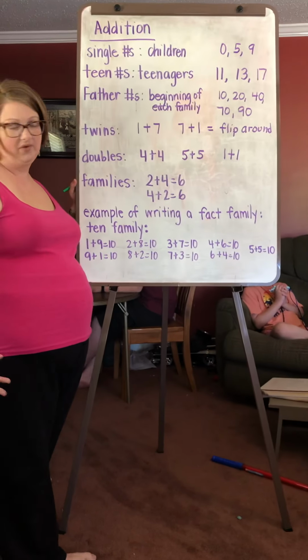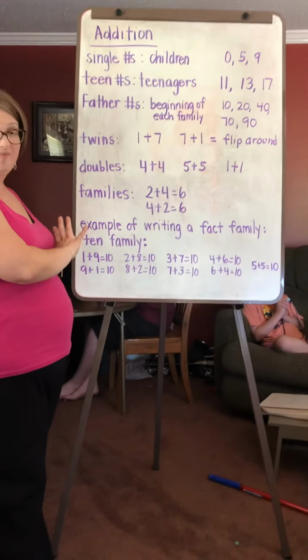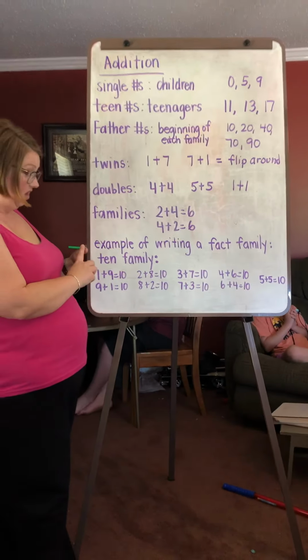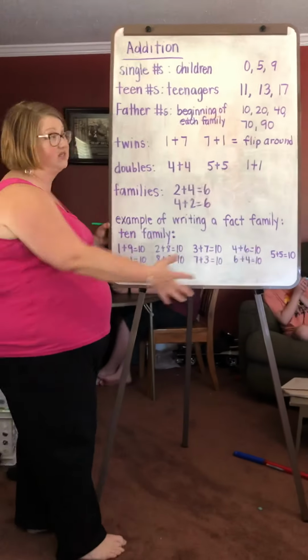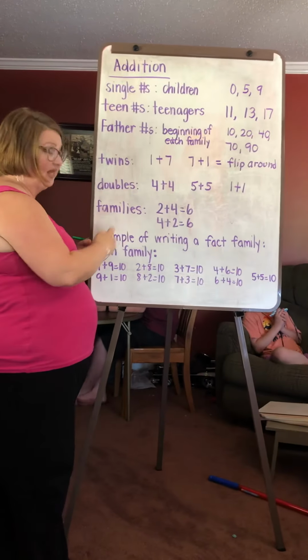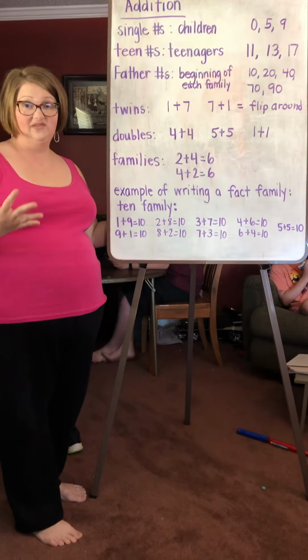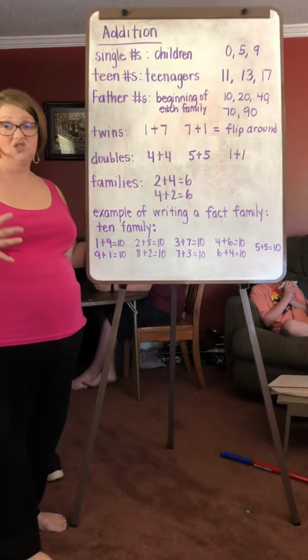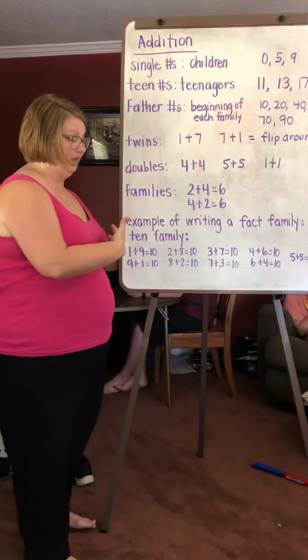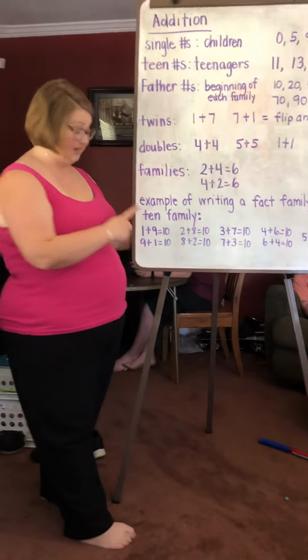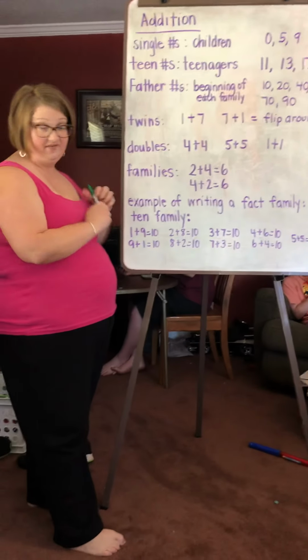It's just flipped around. And then here is a big example of how to do a fact family, because all of these parts of the family lead up to one great big whole family, just like your family. You have a mom and you have a dad and you have brothers and sisters and you have all these other parts. So here is an example of a 10 family.